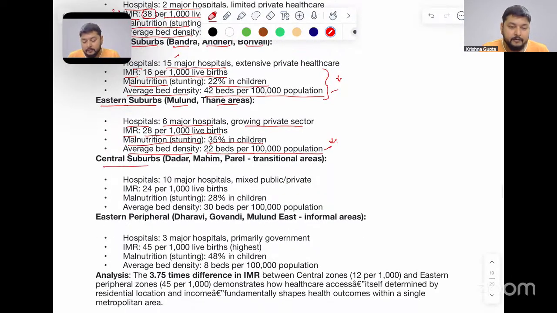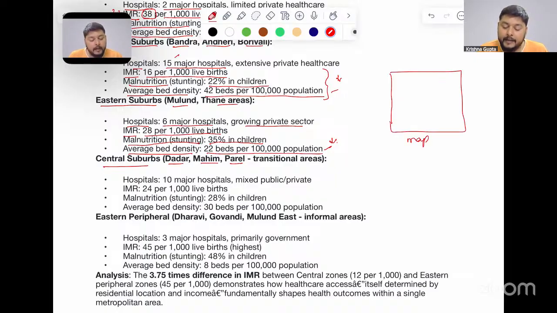Central suburbs, when we talk about it, consist of Dadar, Mahim, and Parel. Before going through all this, you can go through the map of Mumbai and you can see where these regions are located. You will be able to understand this case study in a better way because you need to understand that particular city more. Then you will be able to see how these regional variations are attached to this particular region of Mumbai.